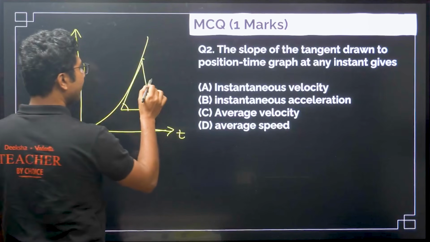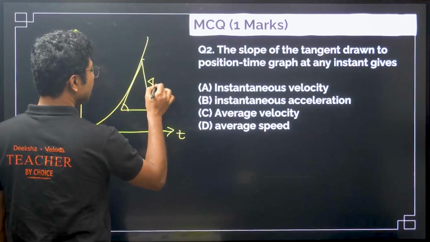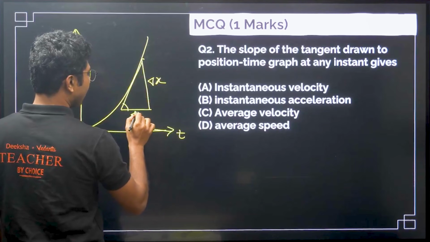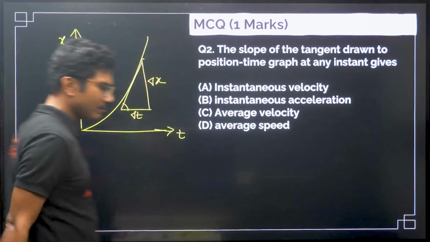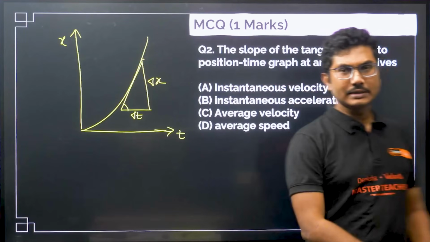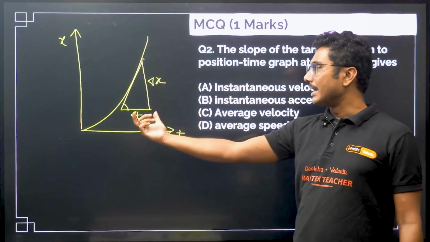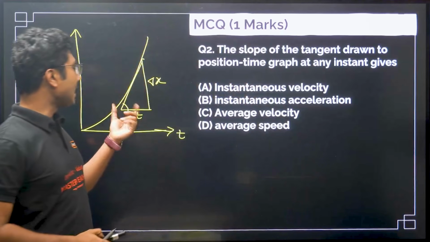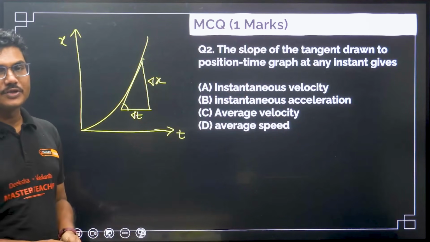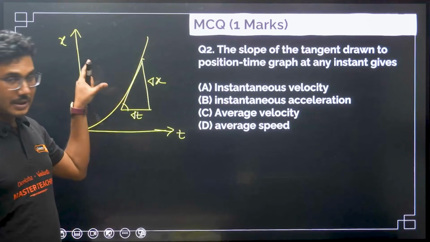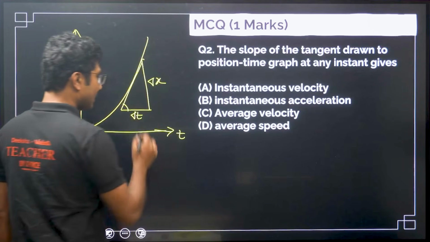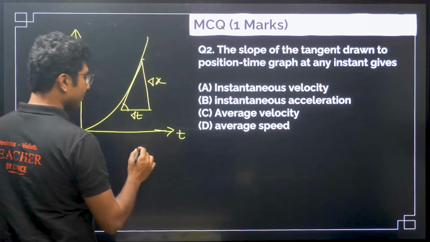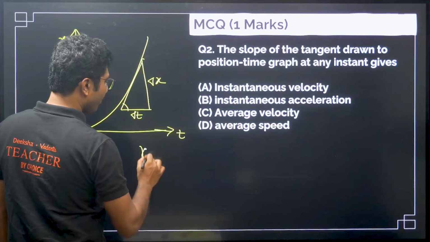And how do we measure it? Suppose this is delta x and this is delta t. Delta x represents change in position, delta t represents change in time. In the delta t time, whatever is the change in position gives us the delta x. So what is the slope of this graph? Slope is represented by m.